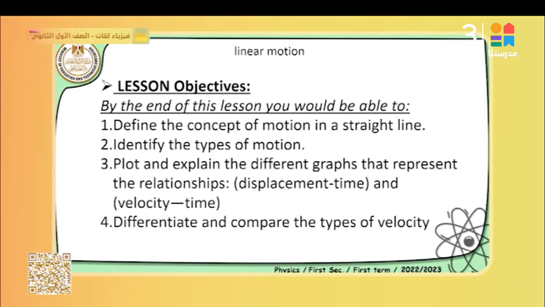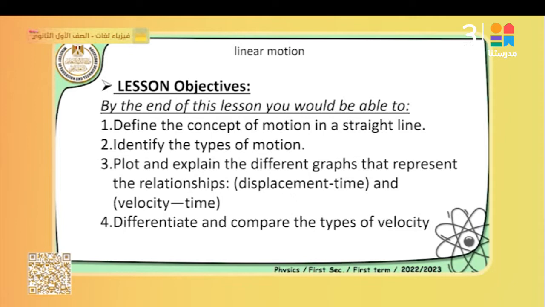First we will define the concept of motion in a straight line, and then we will talk about the types of motion, because of course not all objects move in the same way or in the same manner. Then we will plot and explain the graph that represents the change in the position of the object by time, which represents the velocity. Then you will be able to differentiate and compare between the types of velocity.